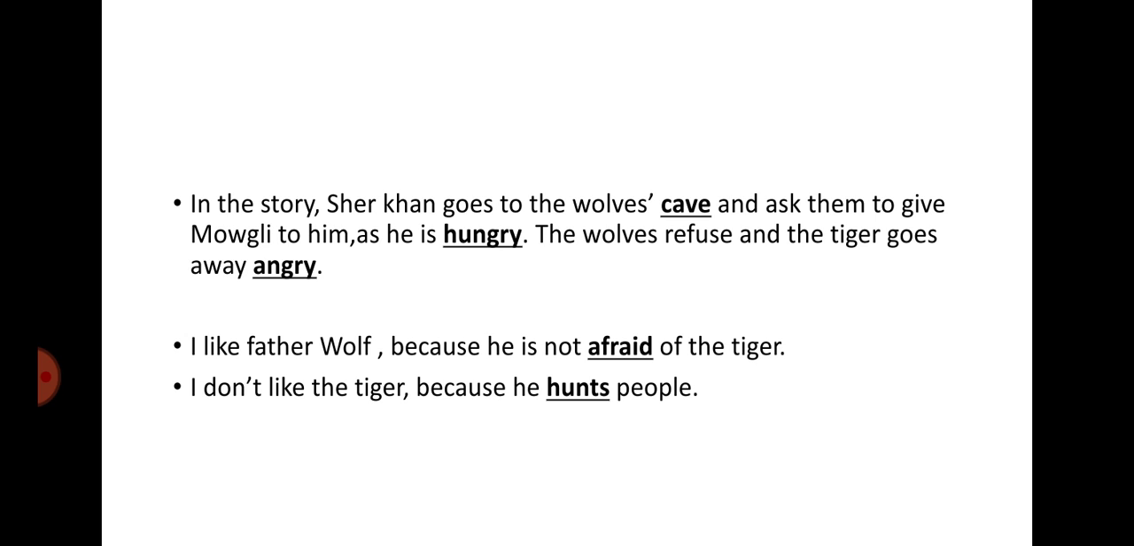In the story, Sher Khan goes to the wolf's cave and asks them to give Mowgli to him, as he is hungry. The wolves refuse and the tiger goes away angry. I like Father Wolf because he is not afraid of the tiger. I don't like the tiger because he hunts people.